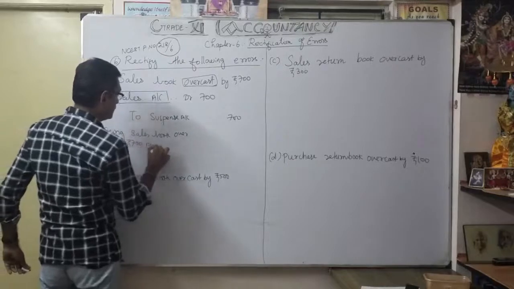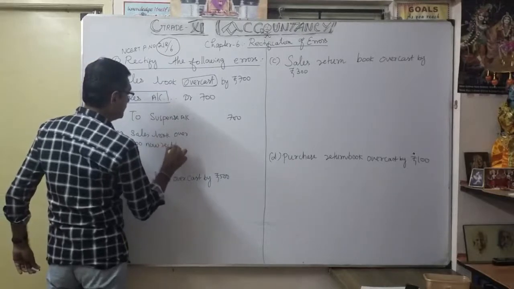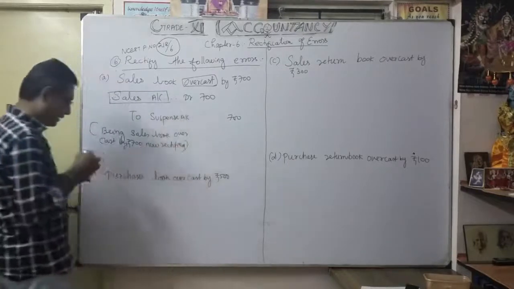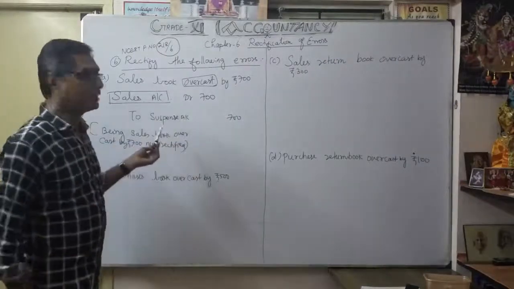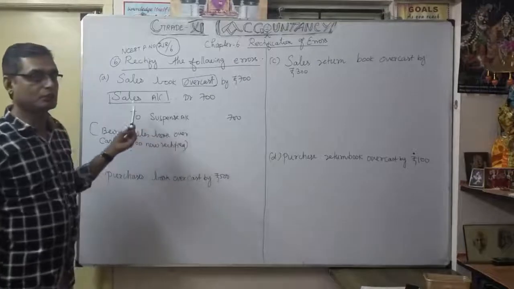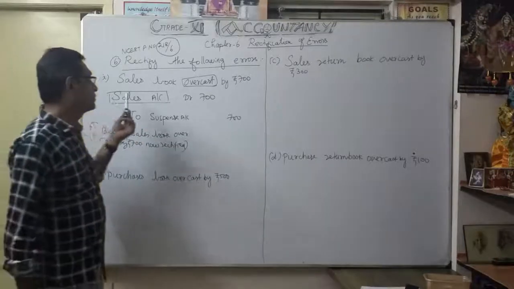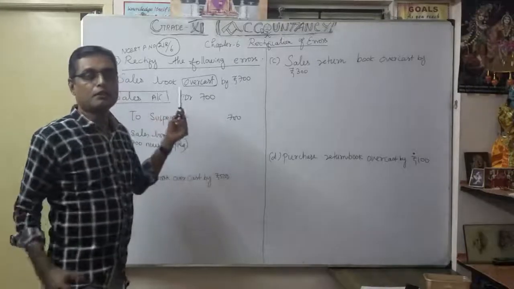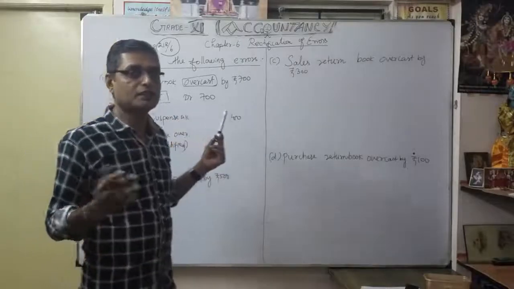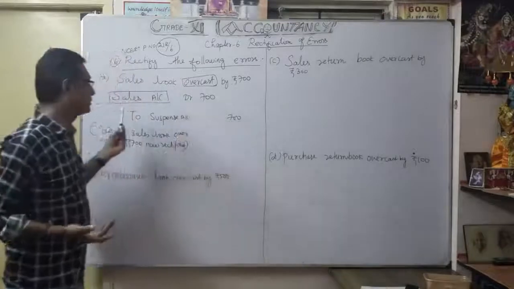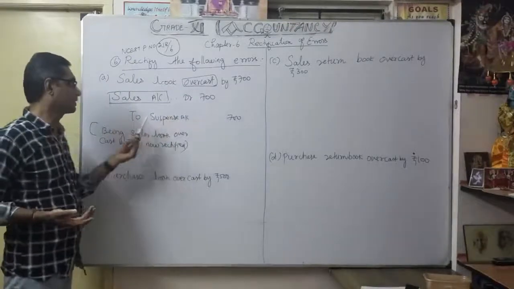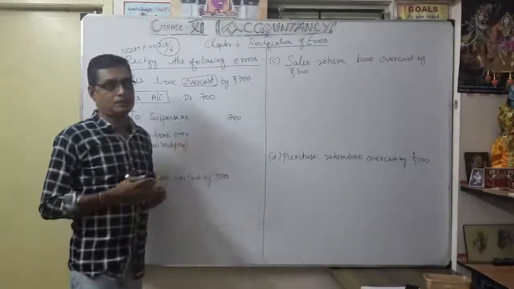Now rectify, how? With the help of the suspense account. Wherever there is a one side error, on the opposite side we have to write suspense account. I repeat once again. Usually the sales book is entered in the sales account, on the credit side. Because of the overcast, I put it on the debit side. That's why sales account debit 700 to suspense account 700.